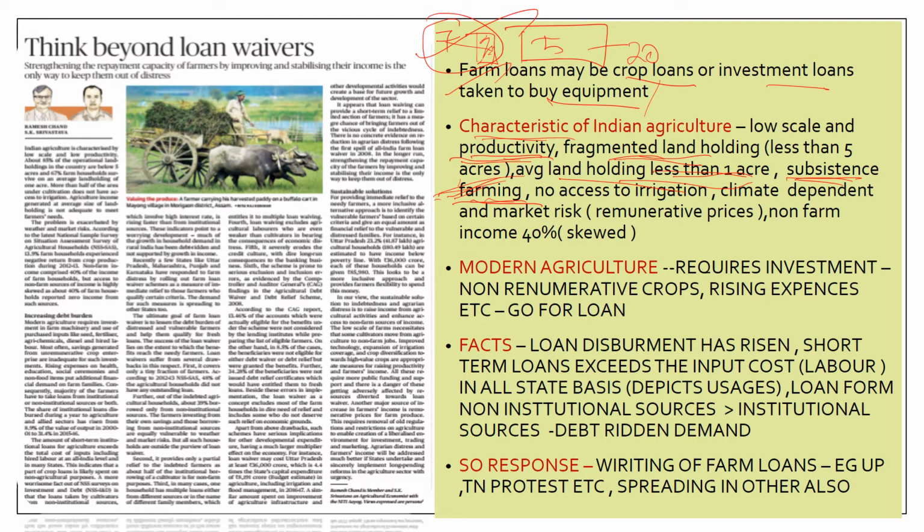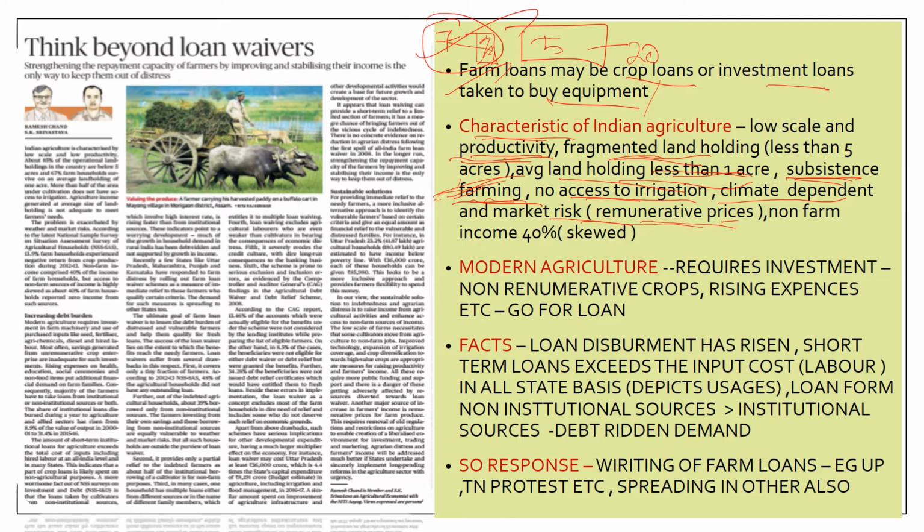And another characteristic of Indian agriculture is no access to irrigation. It is climate dependent and there is high exposure to market risk because of the middlemen. Even the prices for the crops are not remunerative because of demand and supply, and there is an incidence of hoarding. Hoarding means black marketing and piling up of stock by the middlemen so that they can sell the crops when the prices increase. So this is called hoarding, and the role of middlemen is a worrisome factor for the farmers.